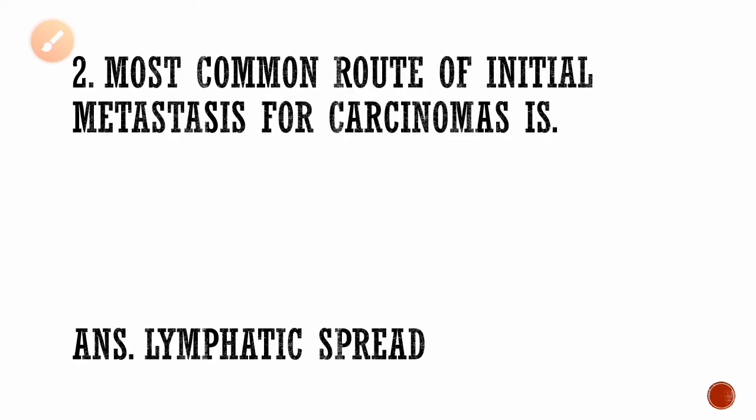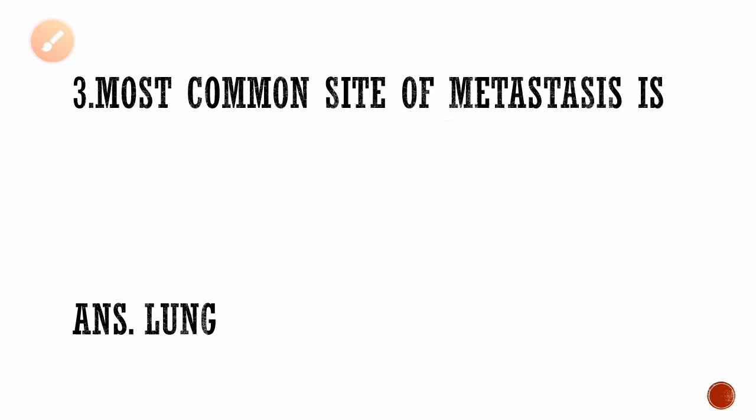Next, second question: most common route of initial metastasis for carcinomas is. The carcinoma, or the cancer, starts in one part and next it spreads to other organs. So what is the route that will be chosen by the cancer to transfer to another part of the body? So through lymphatic spread. Through lymph nodes, the cancer cells will travel to another part of the body and spread the cancer.